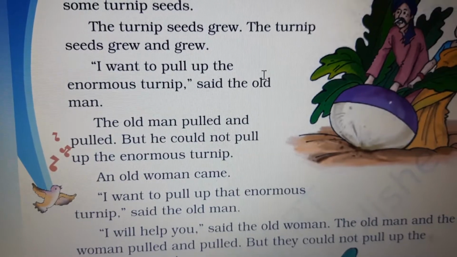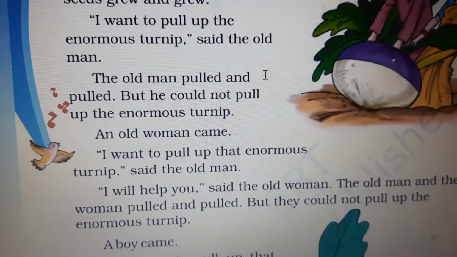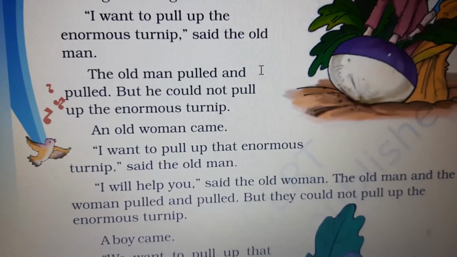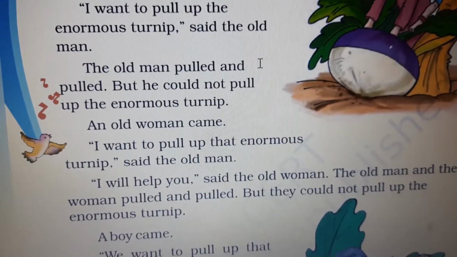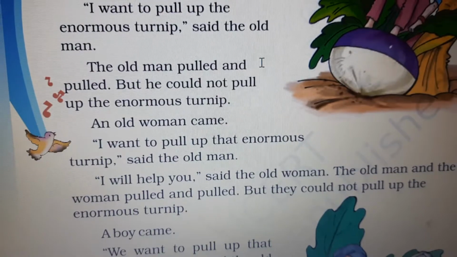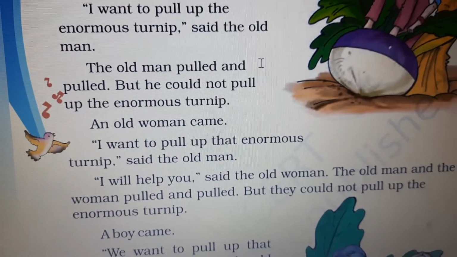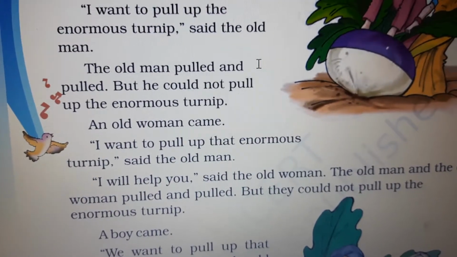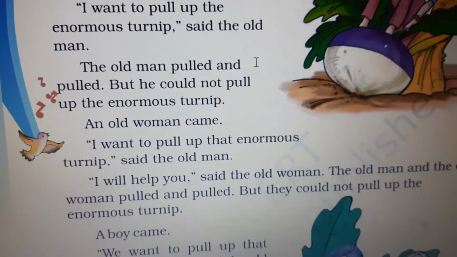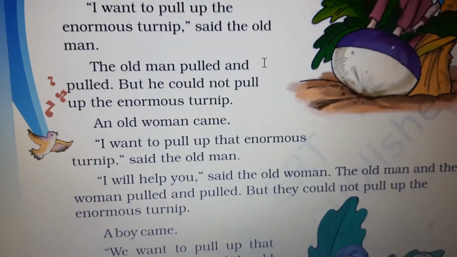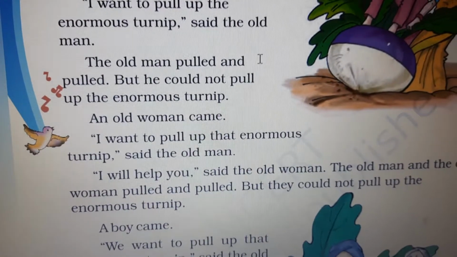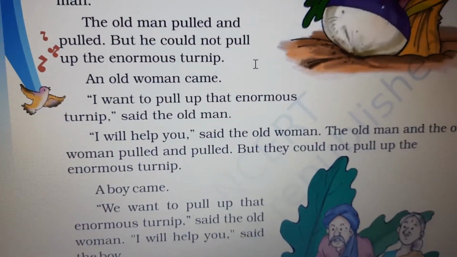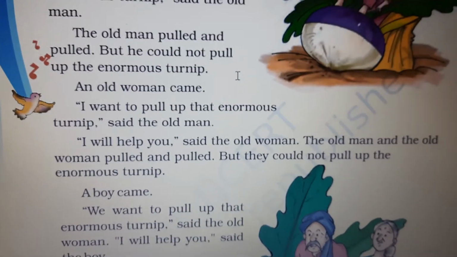An old lady came. I want to pull up that enormous turnip, said the old man. Here the old lady came near the old man. The old man said that I am trying hard to pull up this huge turnip, but I am failing to do so. I will help you, said the old woman. Now the old woman came up to the old man and said that she will help him out.